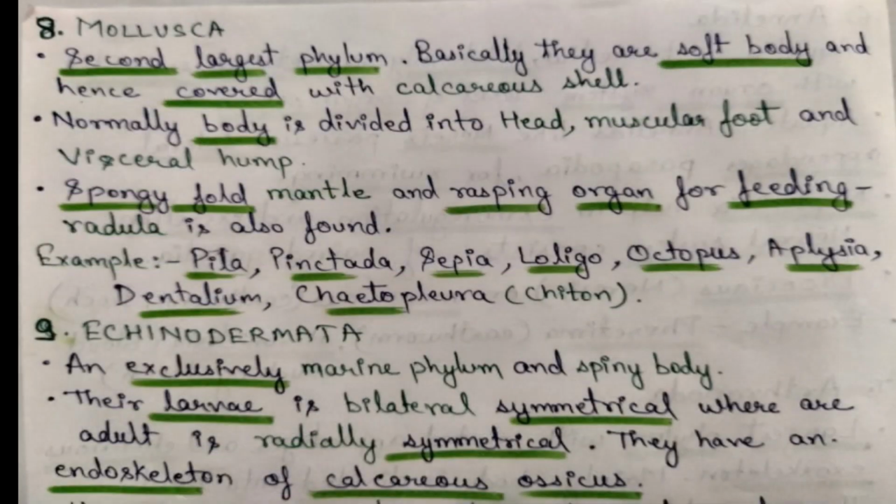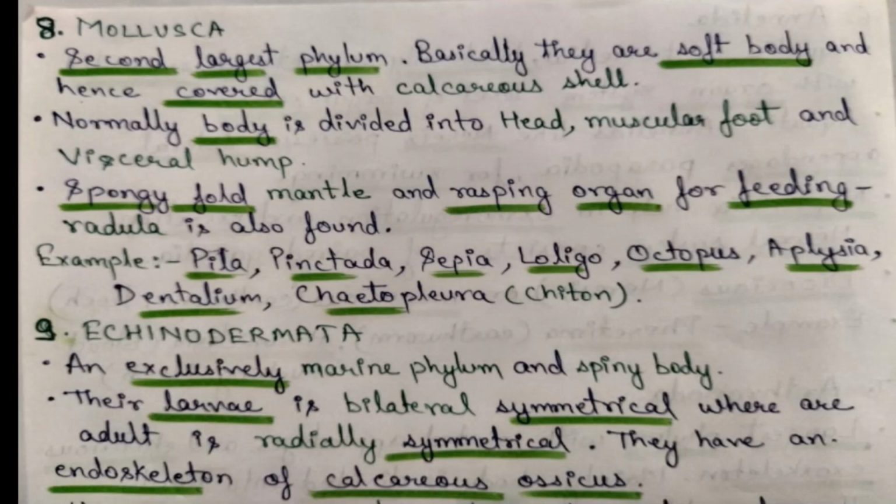Next we have Mollusca, or molluscs, the second largest phylum. Basically they have a soft body and hence are covered with calcareous shell. So their body is soft but they have a covering of calcareous shell. Normally the body is divided into head, muscular foot and visceral hump. Spongy fold mantle and rasping organ are present for feeding. Radula is also found in them. Examples are Pila, Pinctada, Sepia, Loligo, Octopus, Aplysia, Dentalium, Chiton.